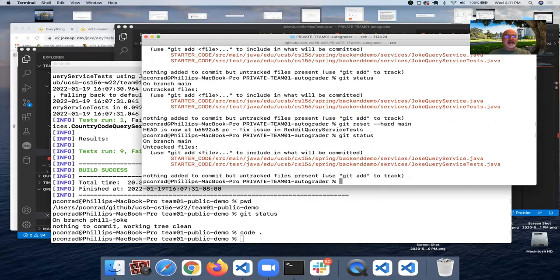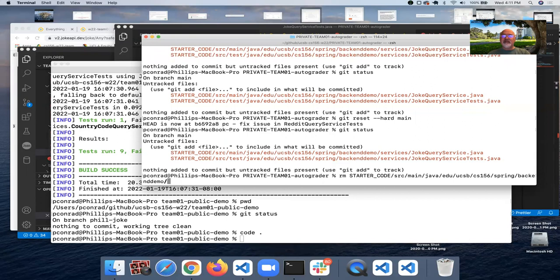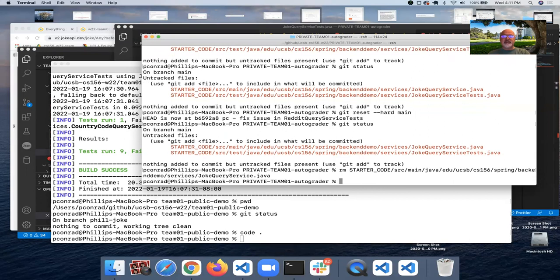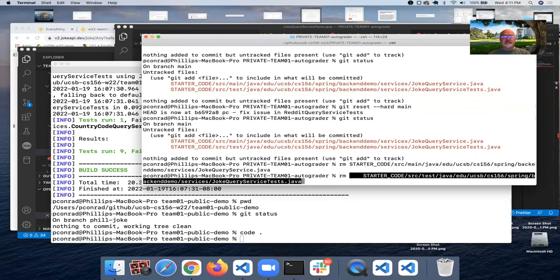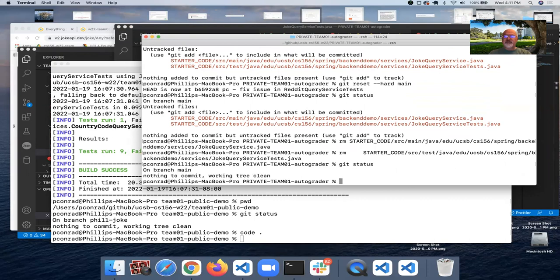So now I do a git status. Whoop, that didn't work. Oh, I see why. Because these are untracked files. They're not in git yet. So that would have thrown away any changes I made to files that were already in git. But since these are untracked files, all I have to do is remove them. So remove starter code source main Java edu UCSB CS156 Spring backend demo services joke query service, and then remove, and this time I'll just copy and paste this. Git status, working tree clean.